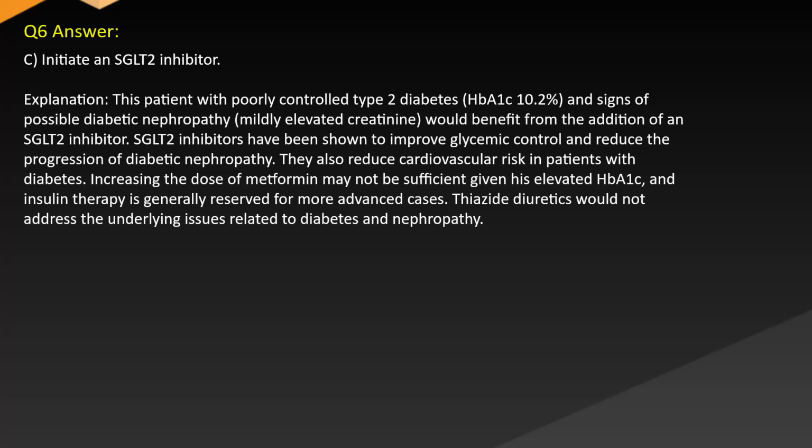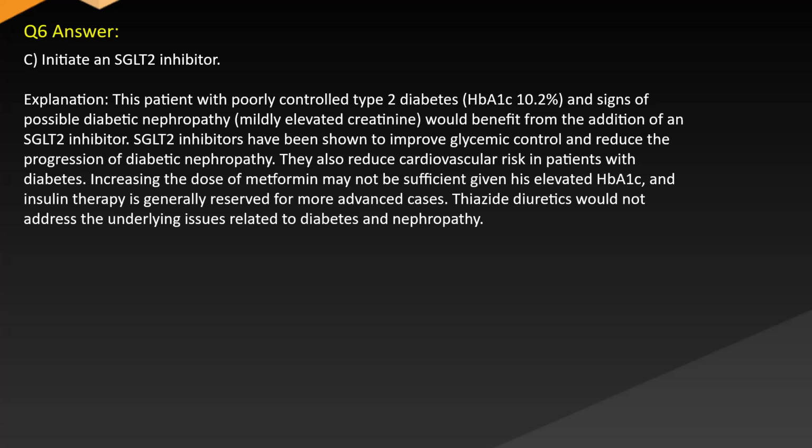Answer C. Initiate an SGLT2 inhibitor. Explanation. This patient with poorly controlled type 2 diabetes, HbA1c 10.2%, and signs of possible diabetic nephropathy, mildly elevated creatinine, would benefit from the addition of an SGLT2 inhibitor. SGLT2 inhibitors have been shown to improve glycemic control and reduce the progression of diabetic nephropathy. They also reduce cardiovascular risk in patients with diabetes.